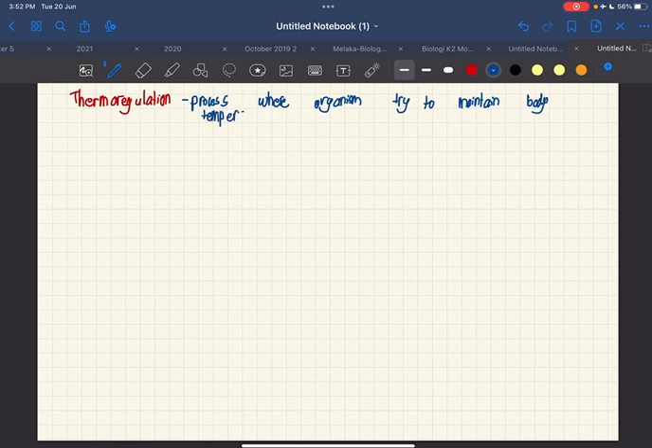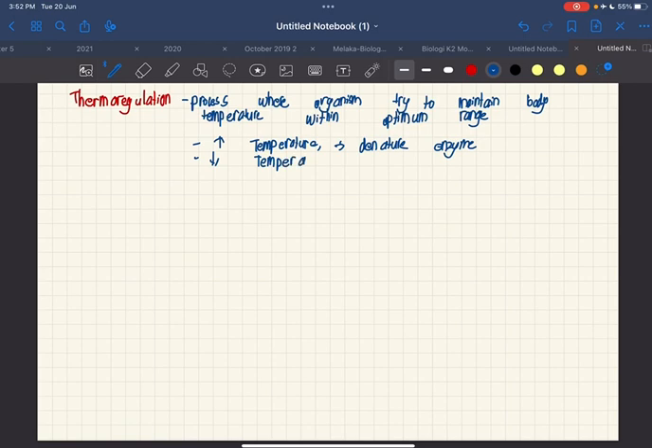Some of you may ask why. It is because when our body temperature is too high, it will denature the enzyme in our body. Meanwhile, when the temperature is too low, it will cause our enzyme to be less active. So, both of these will result in low metabolic activity.